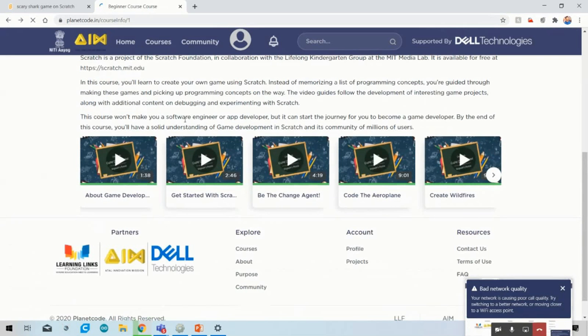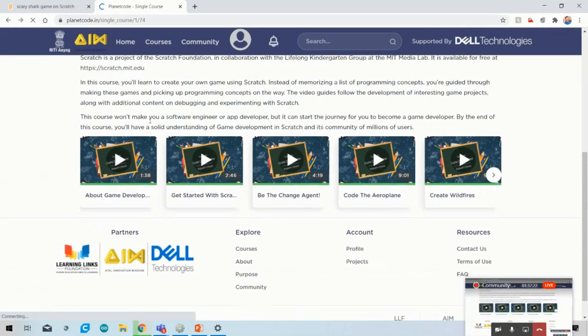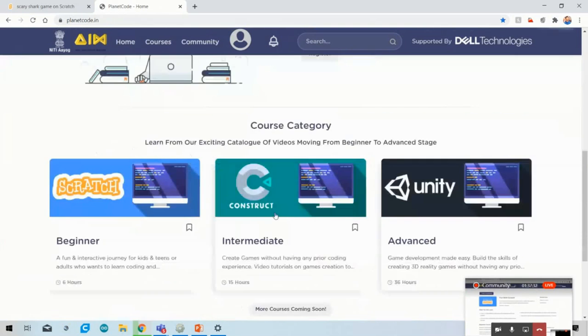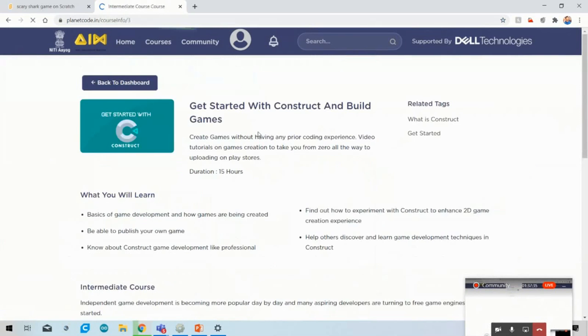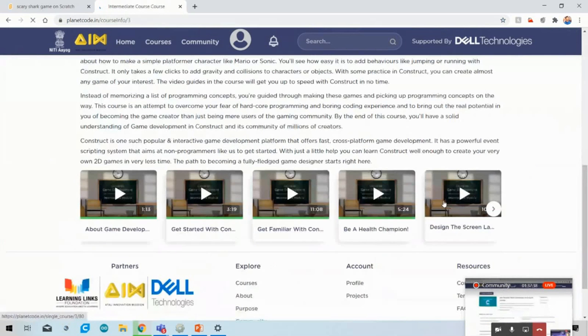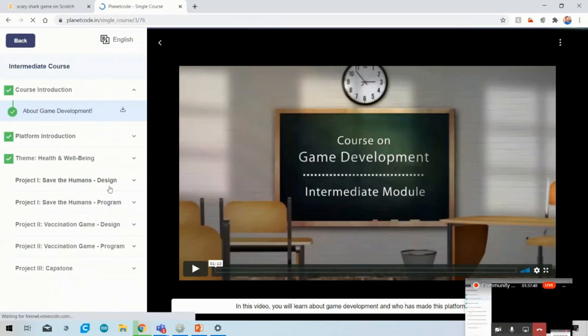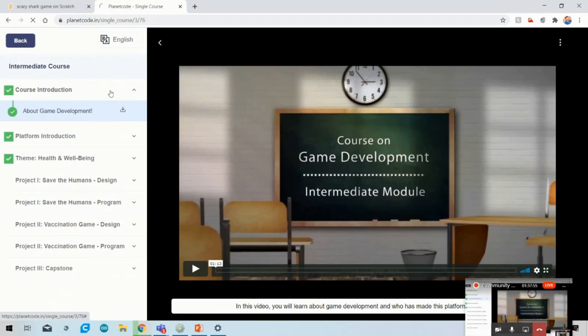As the beginner course, I told you it's about Scratch. You can also learn the second course, that is Construct 2. Just click on it, and all the videos of the Construct tool will show how you can install it and make your own games. Here, two games like Save the Human Beings are made for you. So just go home and complete both these courses by watching the videos.